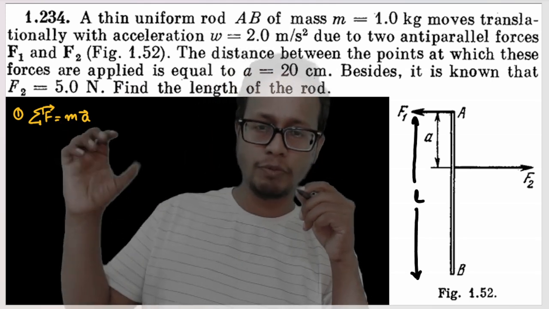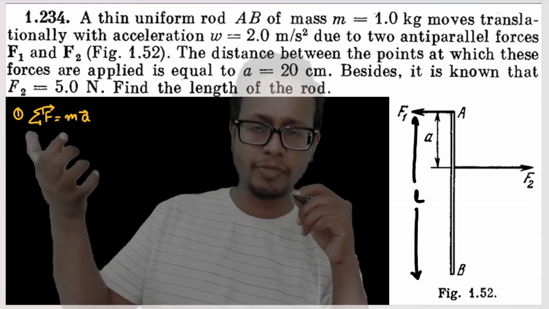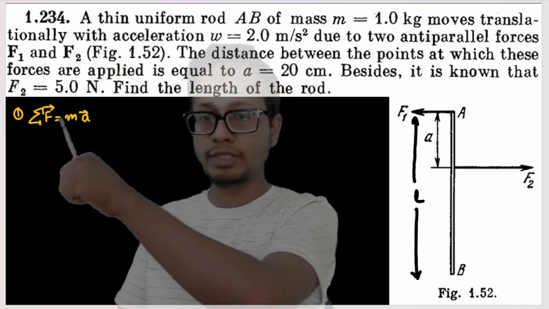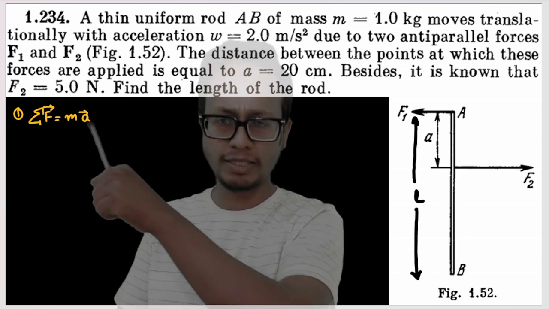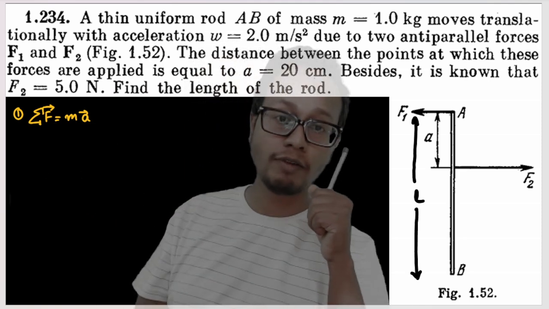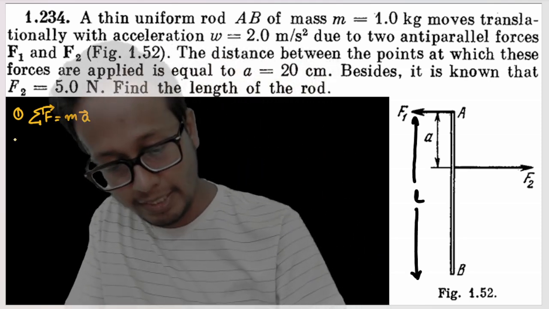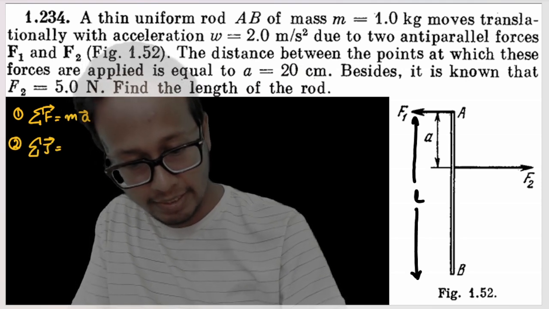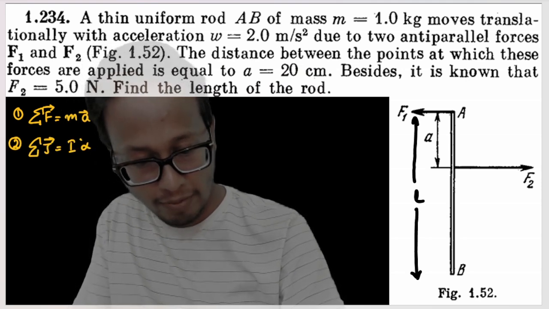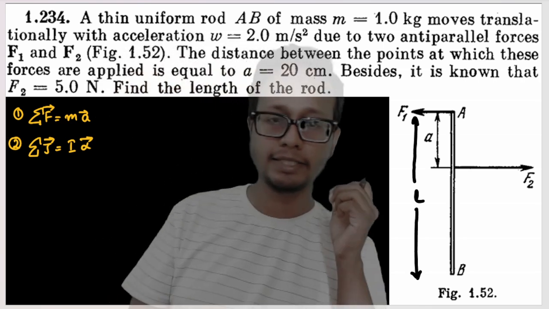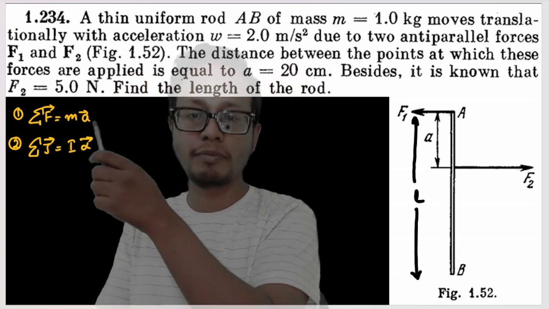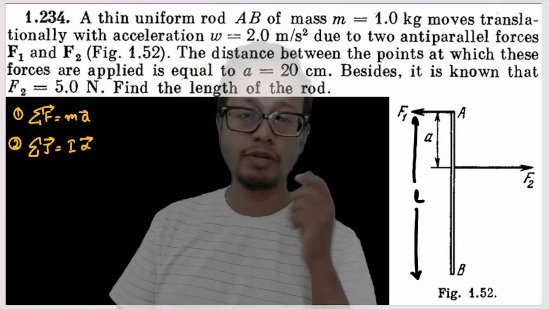So you write down all the equations using this theorem and solve them. In rotational mechanics, you do have to use these equations. The net force in any direction is equal to mass into acceleration. However, you also have to use an additional equation, that is net torque in any direction is equal to moment of inertia into angular acceleration in that direction. So in linear mechanics, you used to use only one term. In rotational mechanics, you have to use two terms. Now let's follow up with the question.